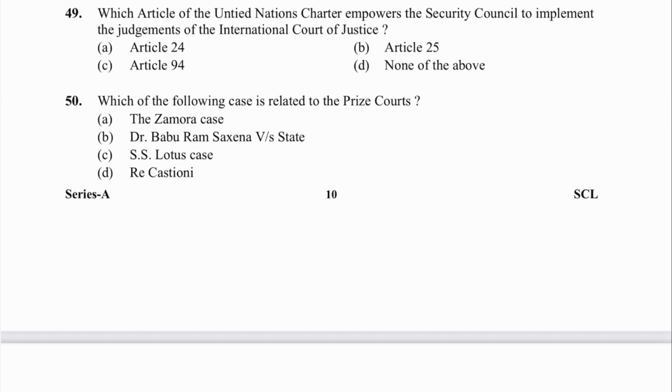Which article of the United Nations Charter empowers the Security Council to implement judgment of the International Court of Justice? It is Article 94. C is the answer. Next is 50. Which of the following cases is related to prize courts? Is it the Zamora case? SS Lotus case was about the Permanent Court of International Justice. Re Castioni was a case on extradition.